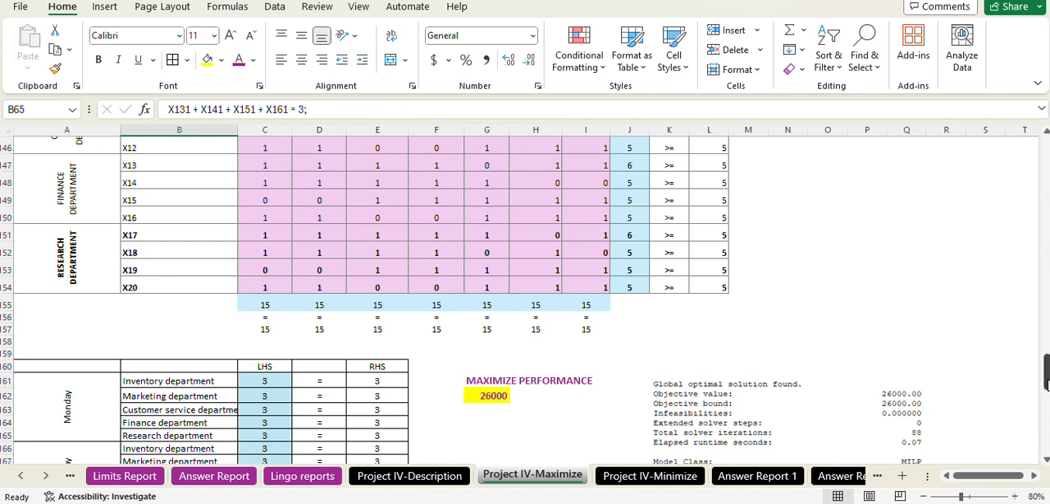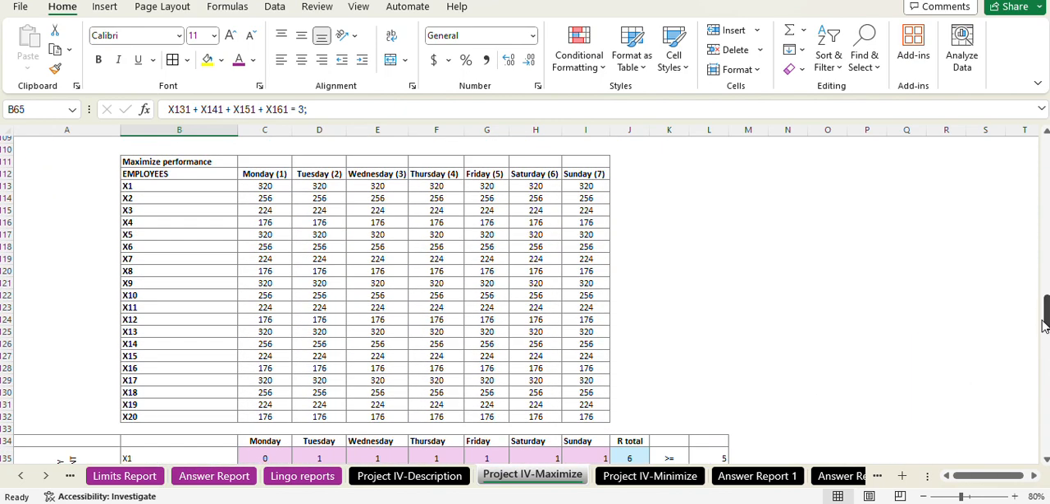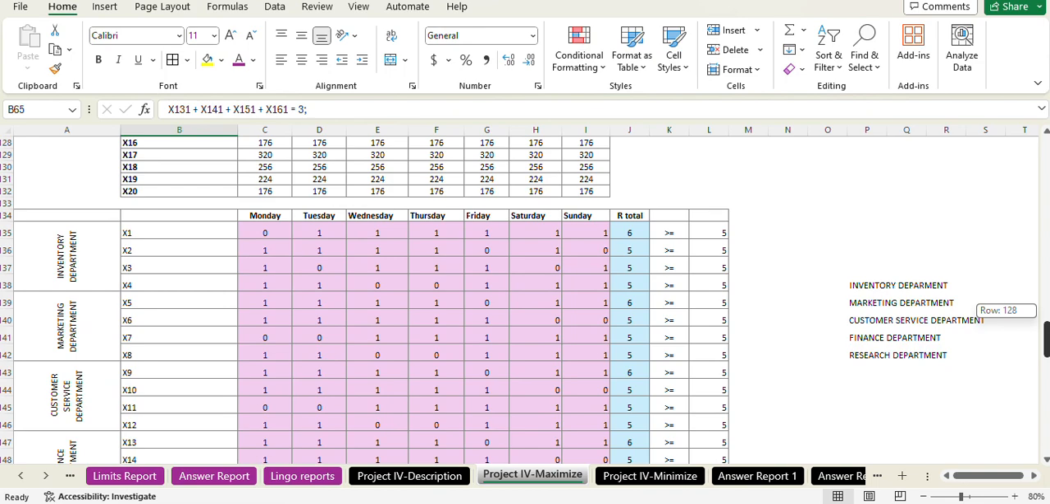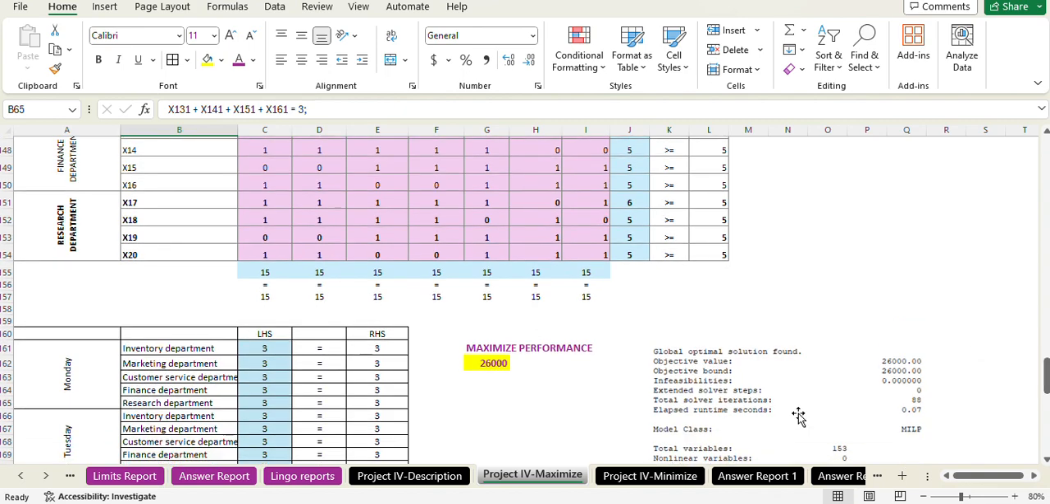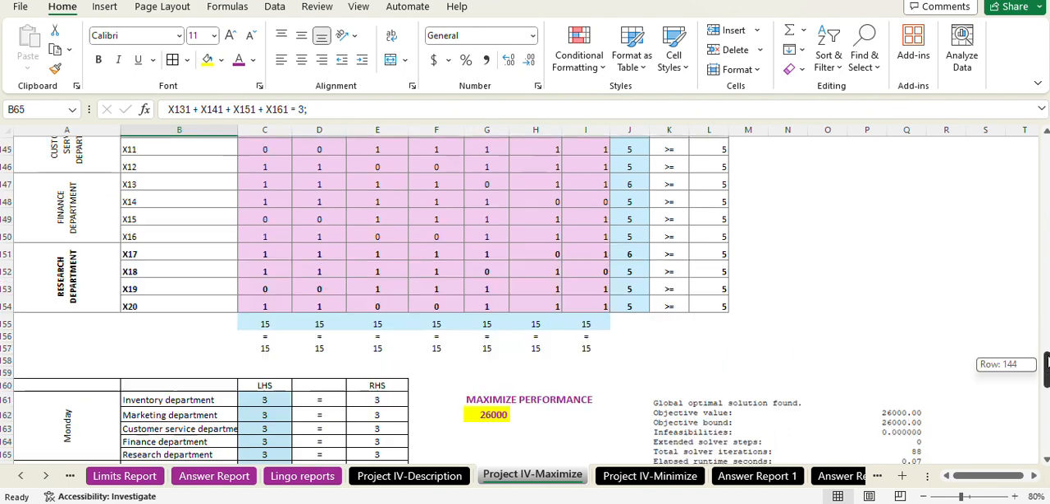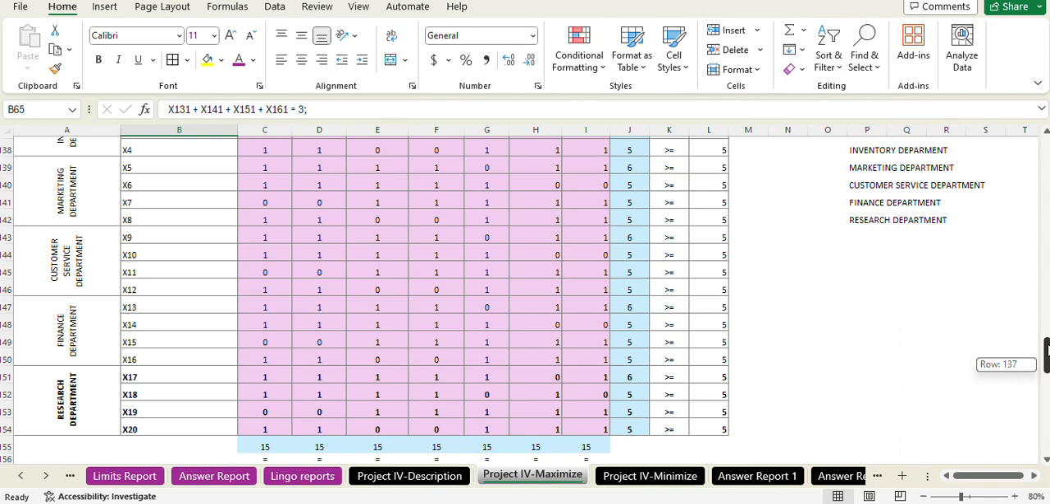That is, we want to assign jobs to all these employees in a way that it generates maximum revenue. And we want to change the values of these. This has been done by using the sum product function. And the result that we have obtained is $26,000 as the maximum revenue generated by assigning them jobs in a way that is most beneficial for the company.